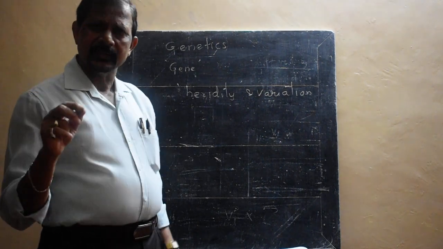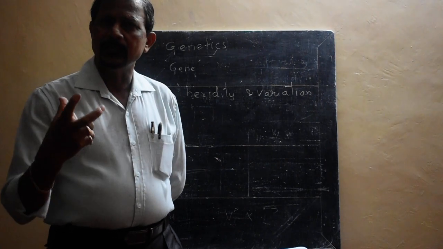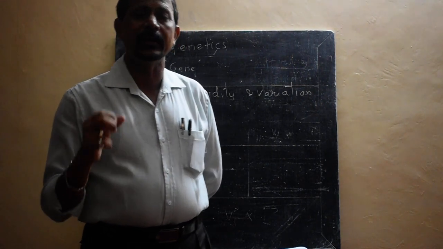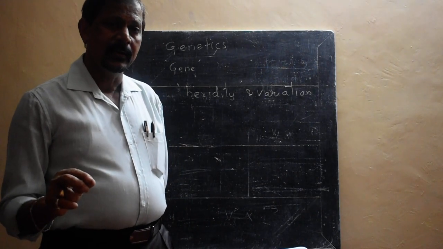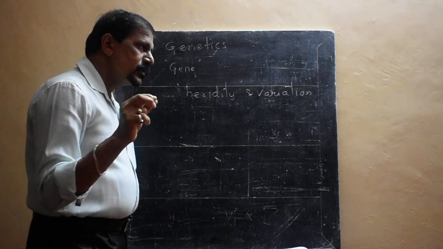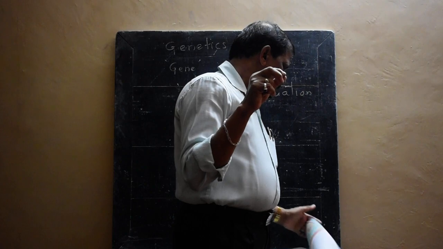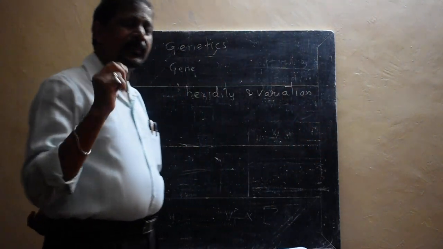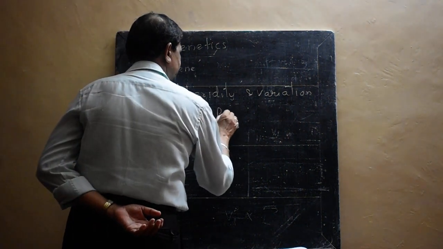This heredity, the main property, was first studied by Gregor John Mendel, who carried out several experiments particularly on the pea plant, Pisum sativum.